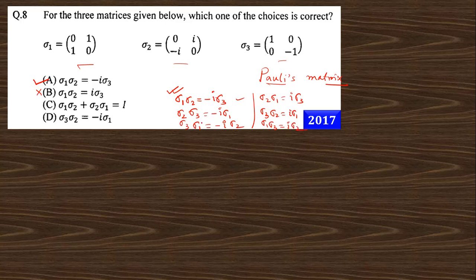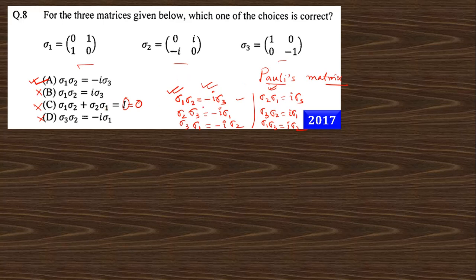So if we add sigma 1 sigma 2 plus sigma 2 sigma 1, we will get 0. So this is not i, it must be 0. So this is also incorrect, and sigma 3 sigma 2 will be i sigma 1, which is also incorrect. So our answer will be option A. If you know this Pauli matrix relation, then you will get the answer to this question.